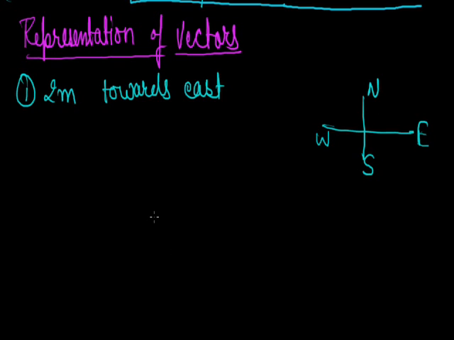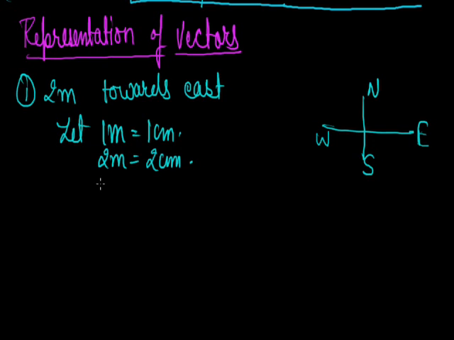If I want to draw the 2 meter graphically towards east, then first we have to consider a scale, because as we know in graphs there are blocks having 1 centimeter length. We can't draw the 2 meter, as 2 meter means 200 centimeter. So in graph the representation of 2 meter is not possible. So first consider a scale of 2 meter in terms of centimeter. Let 1 meter equal 1 centimeter. Then 2 meter will be 2 centimeter. So now we can represent this 2 meter in graph very easily.